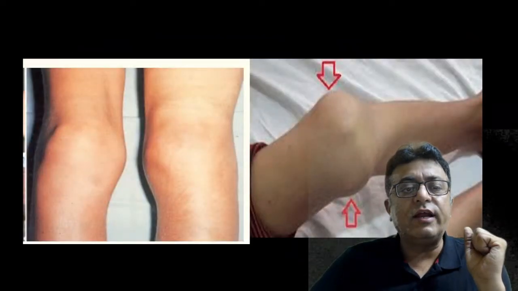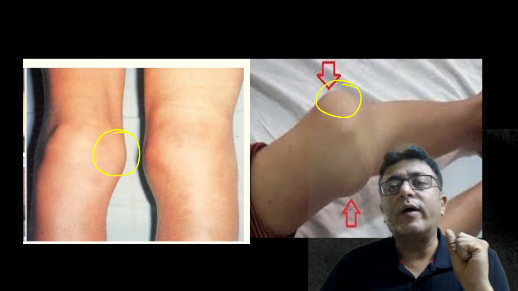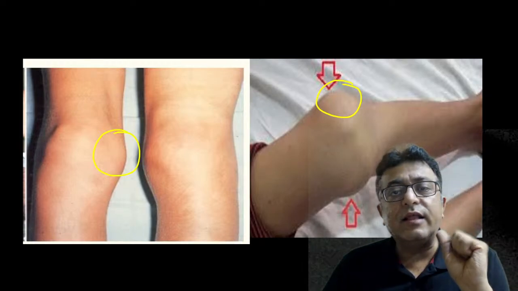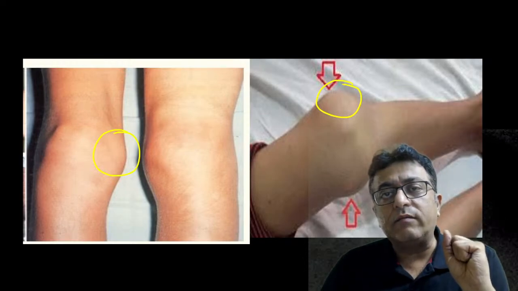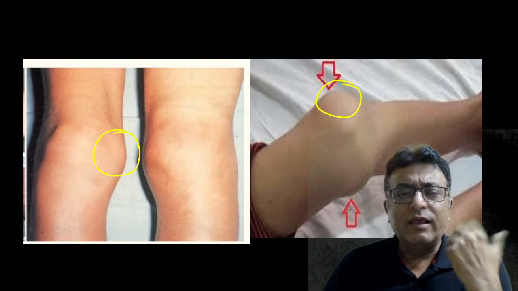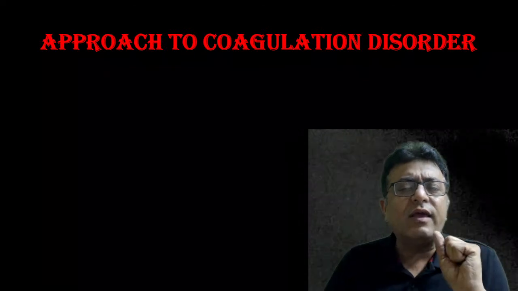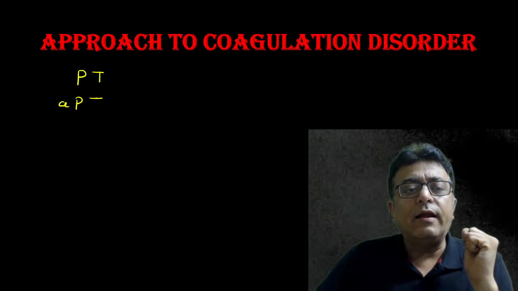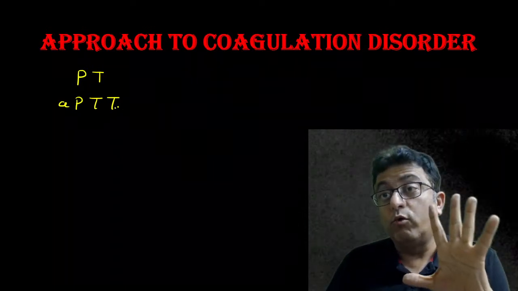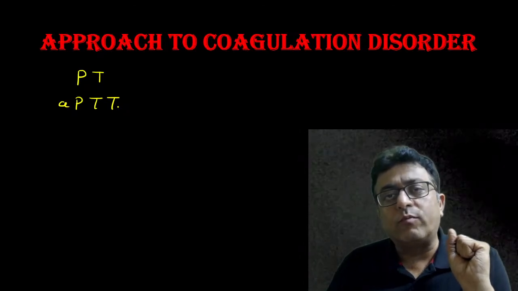You can appreciate this very well: hemarthrosis, bleeding in the joint. If a child comes to you with bleeding in the joint, bleeding not controlled easily, history of frequent bleed after minor trauma, then we are thinking it's a coagulation disorder. For coagulation disorder, we need to check PT and APTT. PT is prothrombin time, APTT is activated partial thromboplastin time.